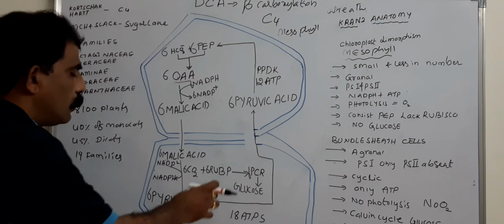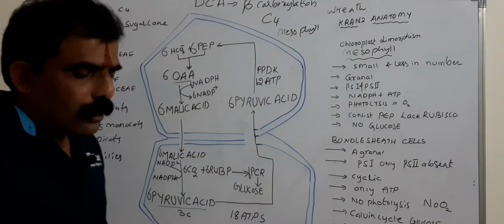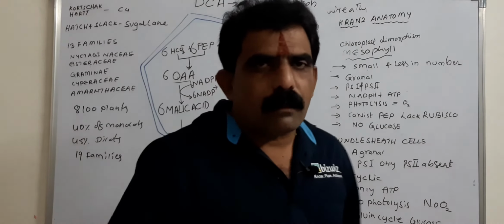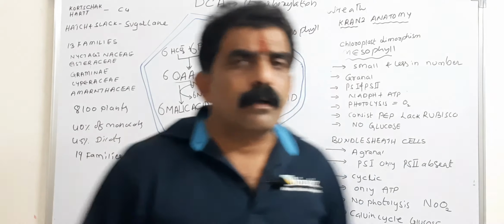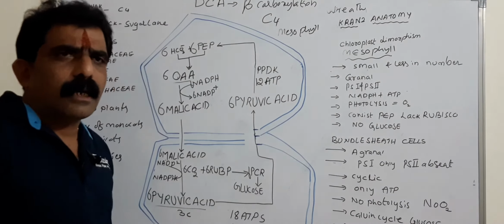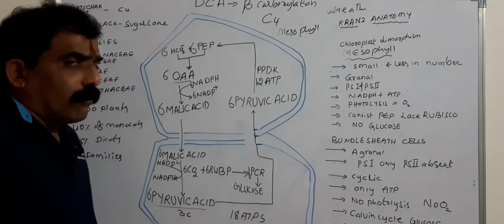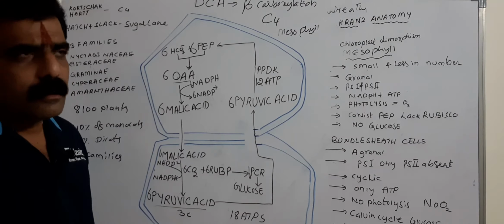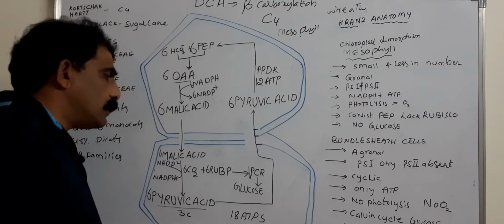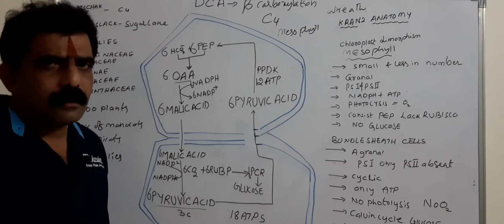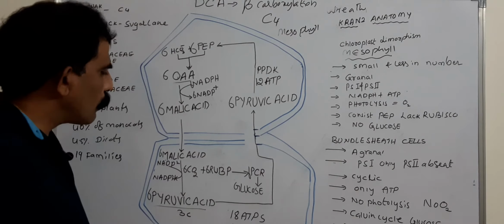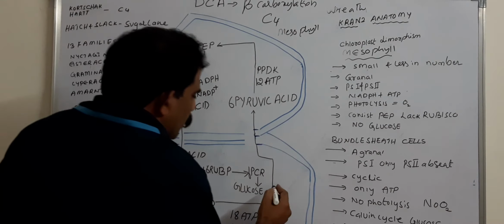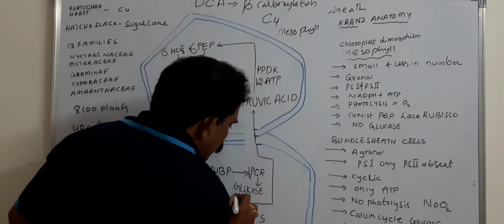Now 6 molecules of RuBP react with 6 molecules of carbon dioxide, resulting in the formation of 12 molecules of phosphoglyceric acid as in the C3 cycle. Whatever reactions take place in the C3 cycle, the same series of reactions takes place here in the bundle sheath cells, nothing but the Calvin cycle. The Calvin cycle is operated, so that finally glucose is produced.